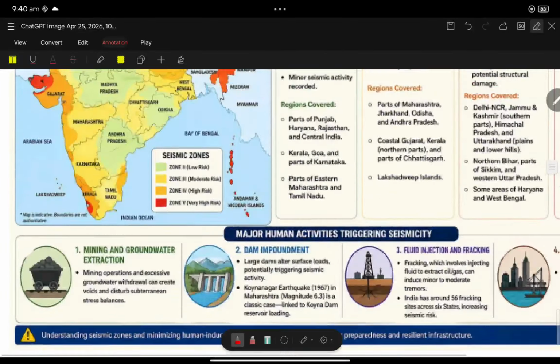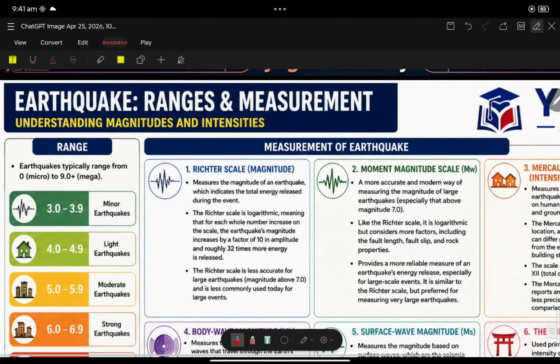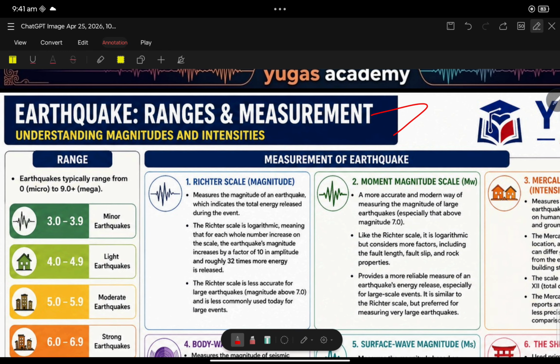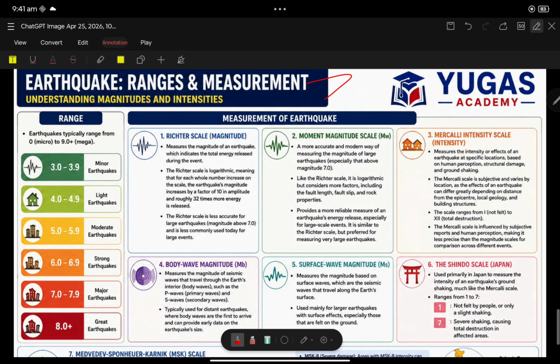Now let us discuss some of the ranges of earthquake, ranges and measurements. This is very much important with respect to the UPSC prelims. We calculate earthquakes in magnitude: 3 to 3.9 is minor, 4 to 4.9 is light, 5 to 5.9 is moderate, 6 to 6.9 is strong, 7 to 7.9 is major earthquake, and 8.0 and more is a great earthquake. And now the new term called megaquake. Let us discuss what is megaquake.